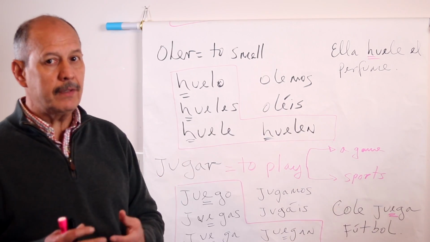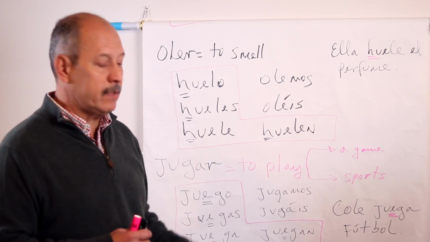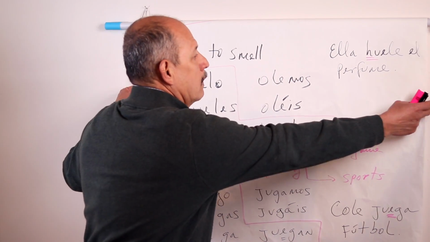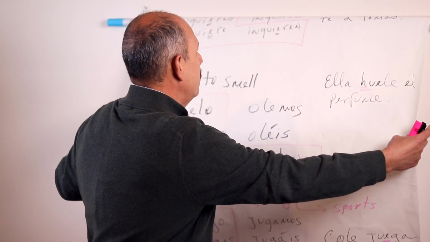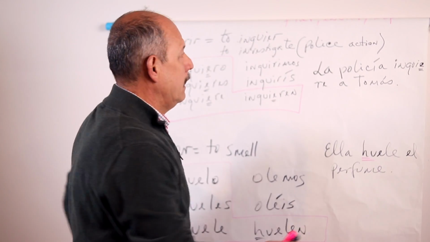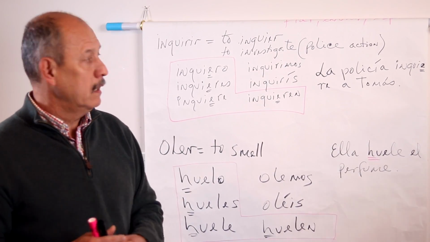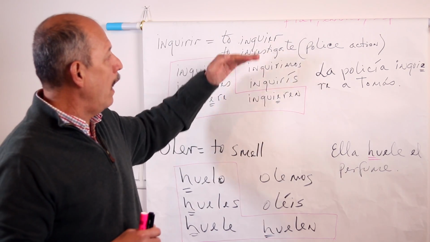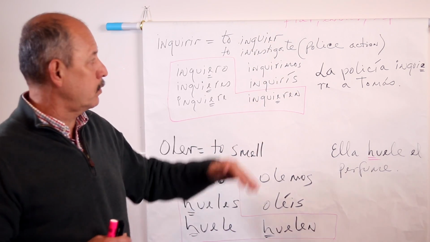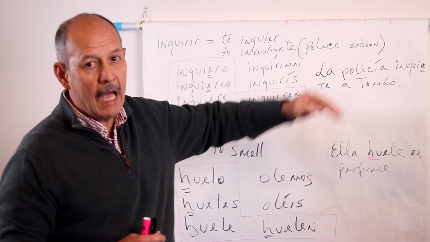So my suggestion is practice these verbs until you get what we want to do. The next verb is the verbo inquirir. Now, the verbo inquirir is not a common verb. The verbo inquirir means to inquire or to investigate or to search as a police action.